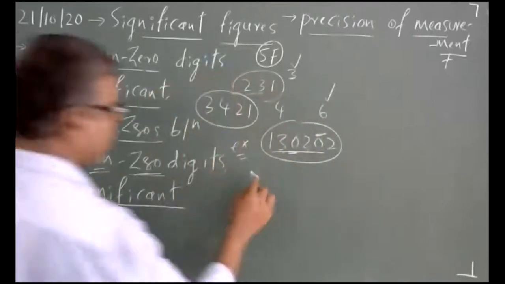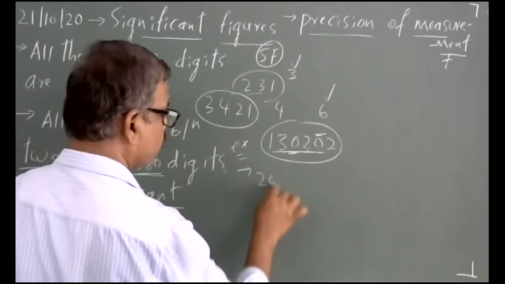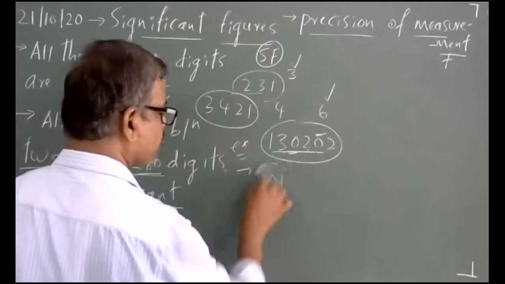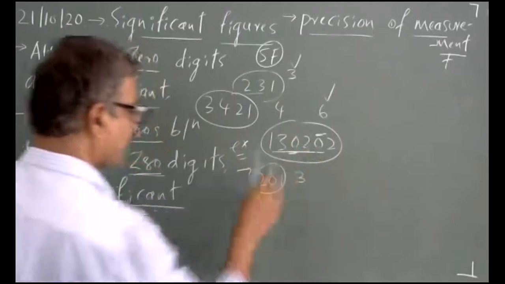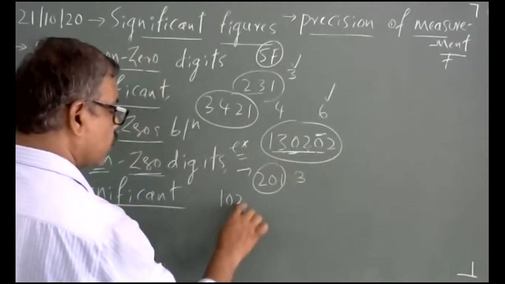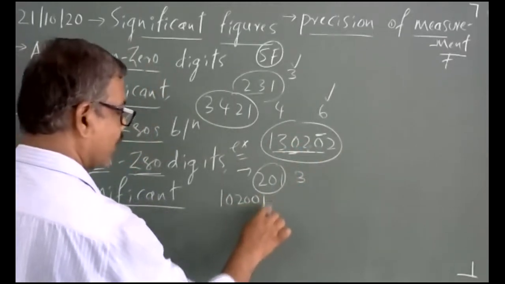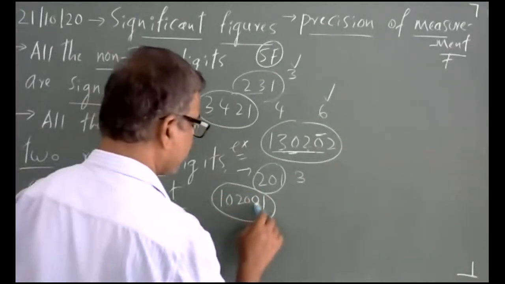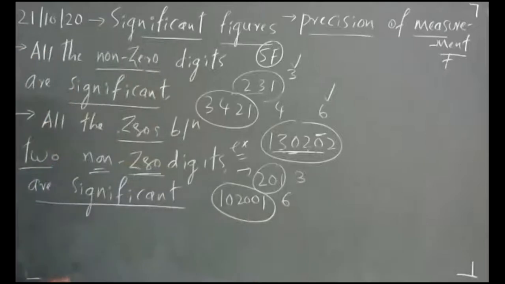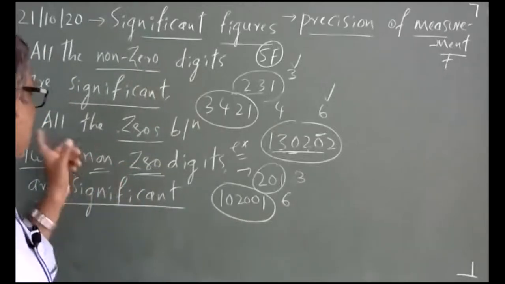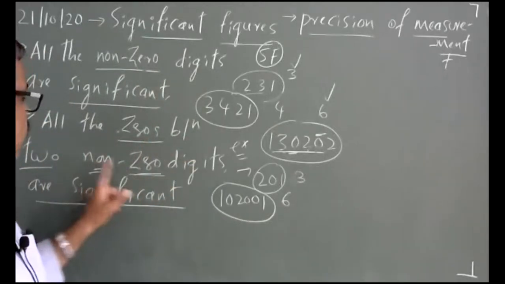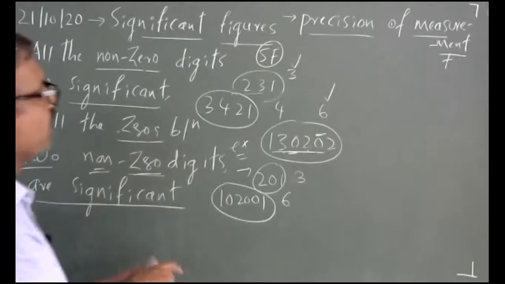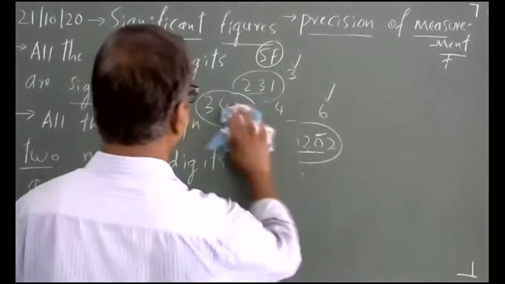Now let me take another example. One more example. 2, 0, 1, 0. What is the significance of this? 3. I can say 1, 0, 2, 0, 0, 1. What is the significance? Like 1, 2, 3, 4, 5, 6 significance. So I mean to say, whenever all the zeros are between 2 non-zero digits, they are significant. This is an example. We completed it. Let me go to the next one.